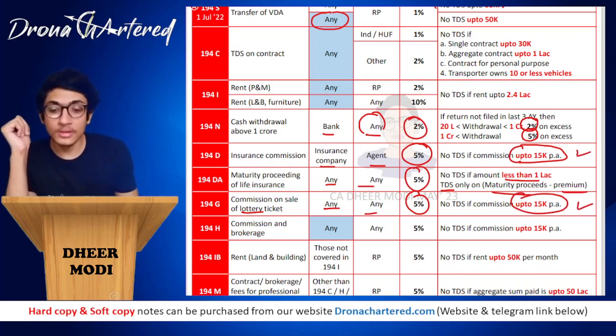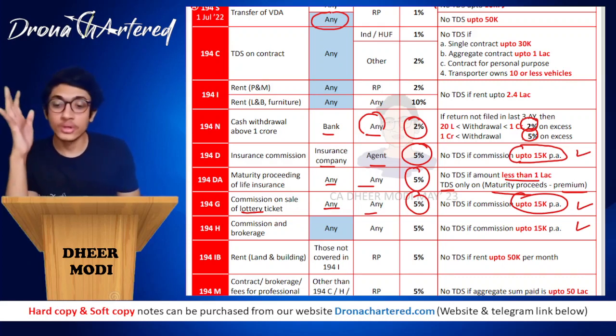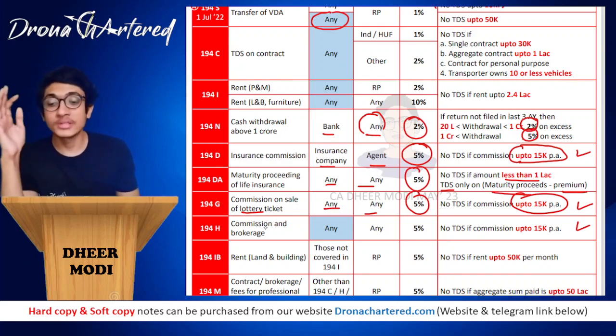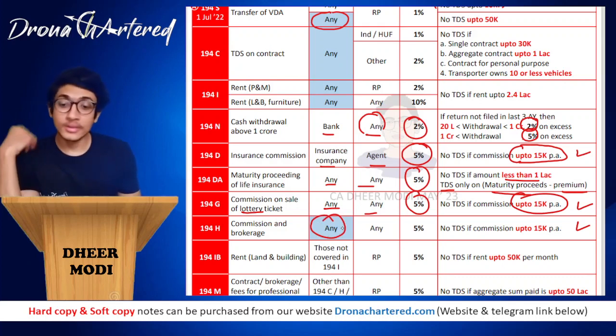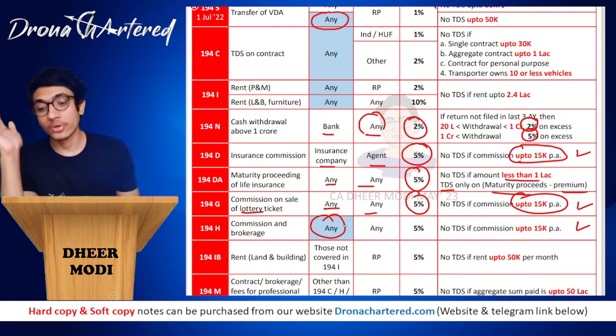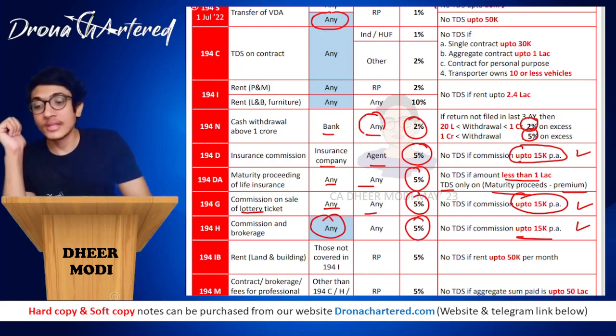These both are the same. Okay, all these three are same because all three are related to commission. Section 194D was insurance commission, 194G is commission on sale of lottery ticket, and 194H is commission and brokerage. All other miscellaneous commission and brokerage come in section 194H. Okay, again over here your person is a blue person, that is only and only if he satisfies those limits of turnover or your gross receipts, only then can he deduct TDS. Rate is again 5% and no TDS if commission is up to 15,000 per annum.